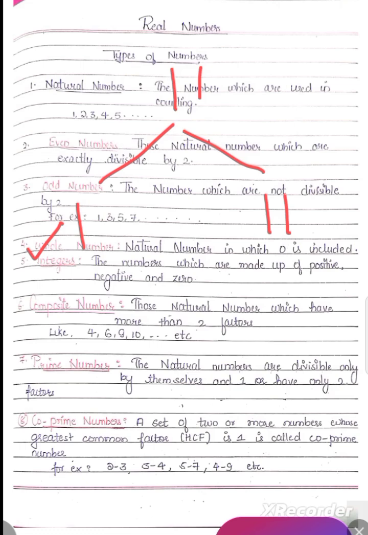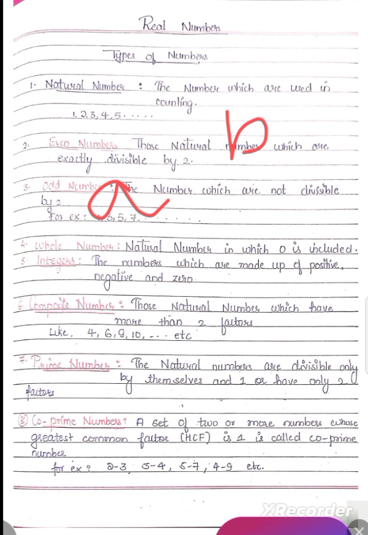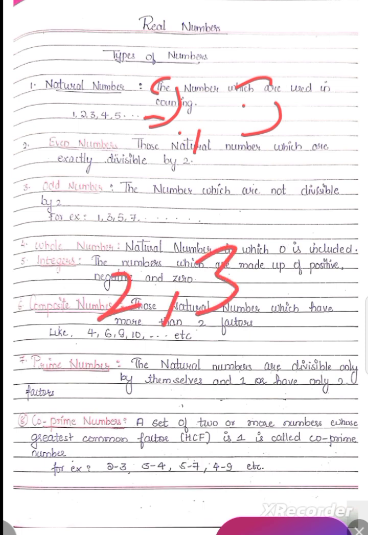Okay, the next one is co-prime numbers. So when are two numbers co-prime to each other? If A is one number and B is another number, if I want to see that both are co-prime to each other, then, if I take 2 and 3, the highest common factor of 2 and 3 is 1, right?